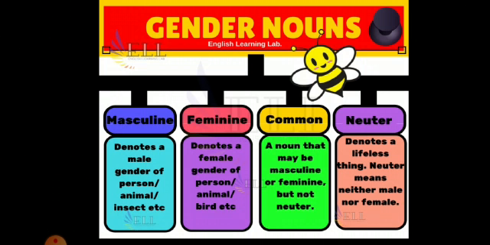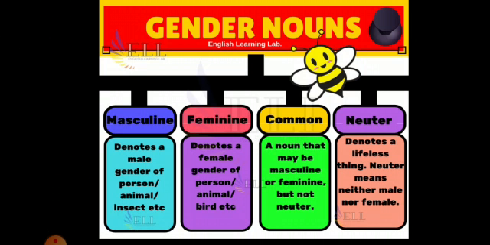Masculine gender denotes a male gender of person, animal, insect, etc. Whereas feminine gender denotes a female gender of person, animal, bird, etc. Common gender is used for both males and females, and neuter gender is used for the things which are lifeless, which do not have life in them.